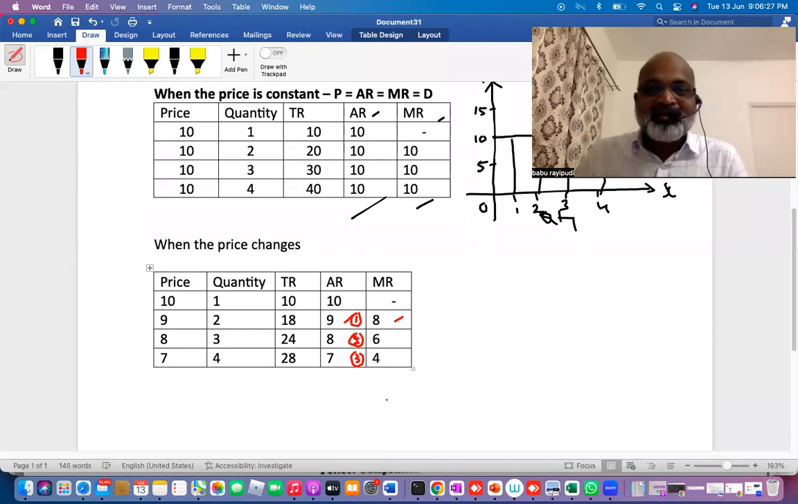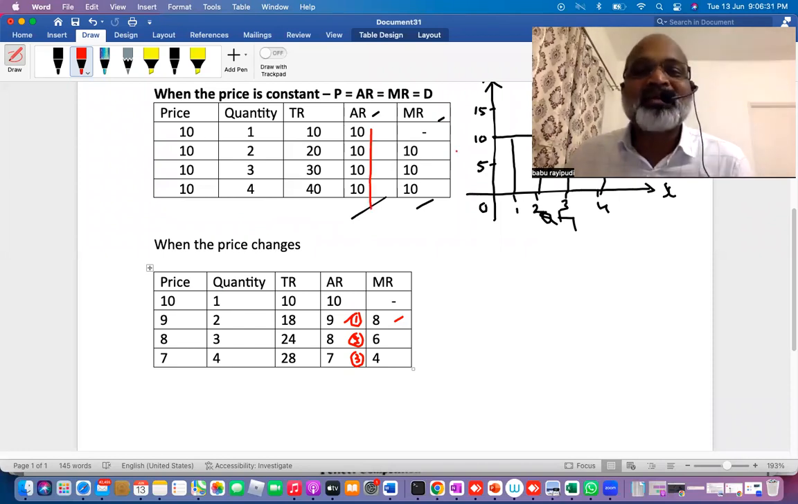One more thing, when the price is constant, AR is 10 for all the units, and MR is 10.